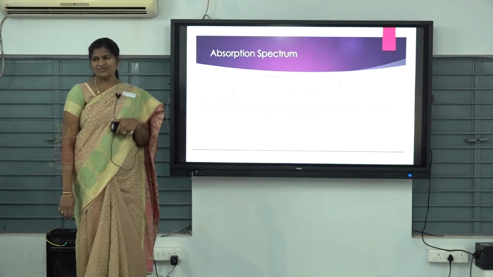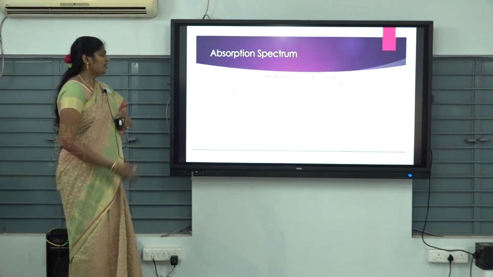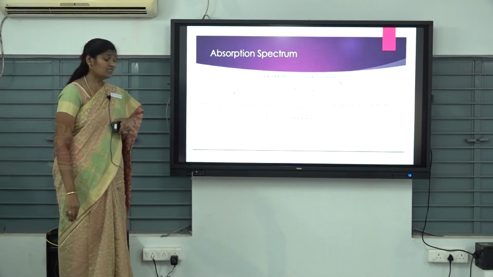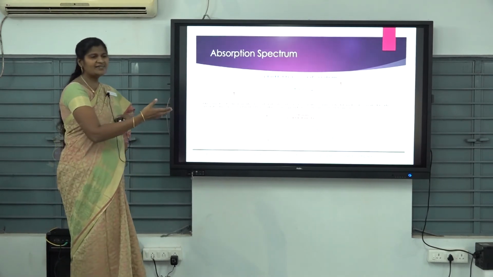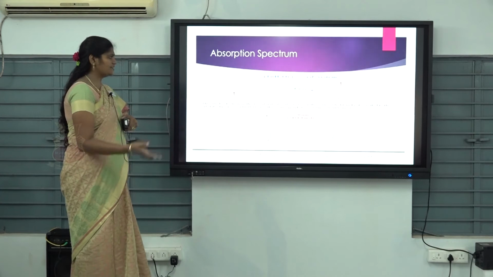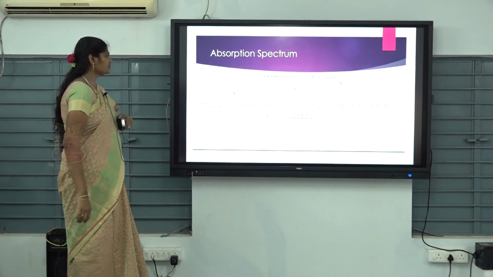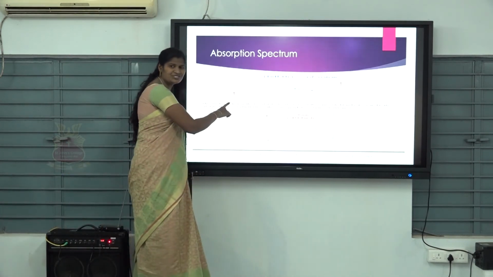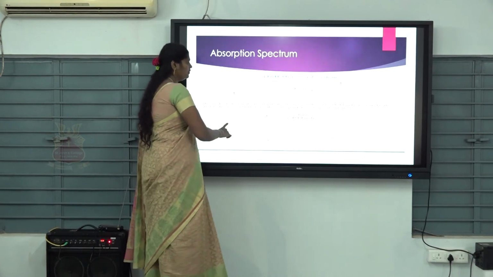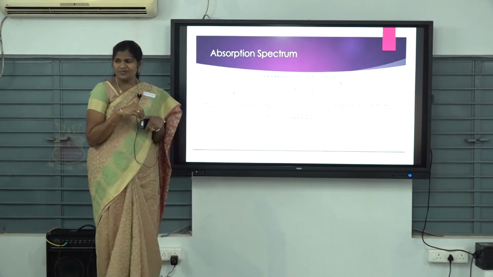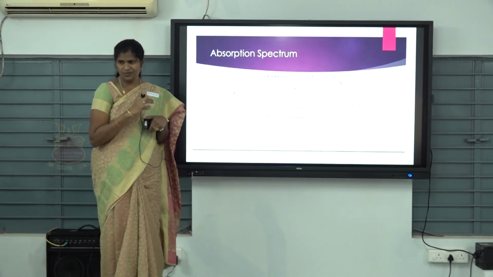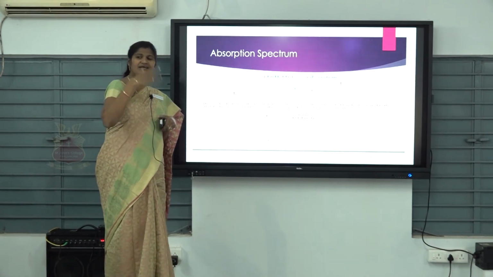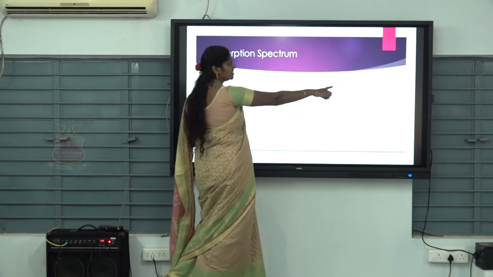Next, absorption spectrum. Here I have given you the absorption spectrum of the hexaaquatitanium 3+ complex. It will come under the d1 system. An example of a d1 system is the titanium 3+ complex. One electron is in the ground state, that is the t2g level. This complex will absorb energy in the form of light, exciting the electron from the ground state to the excited state, from the t2g level to the eg level.